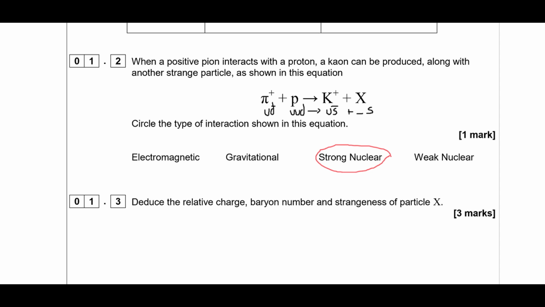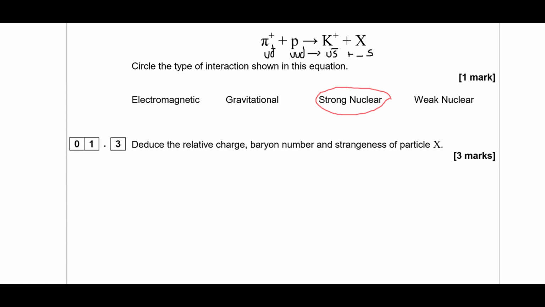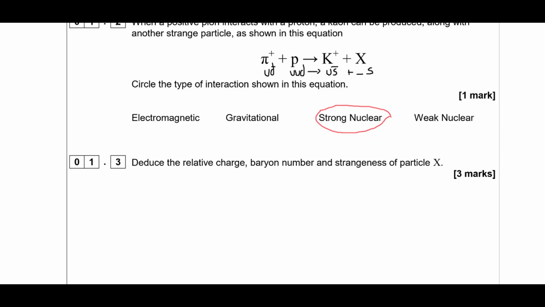Okay, so then it says deduce the relative charge, baryon number and strangeness of particle X. So let's look at baryon number first. Pion has a baryon number of 0, proton is +1, kaon is 0, so X must be a baryon, and it's not an anti-baryon. So X has a baryon number of +1 to conserve baryon number.